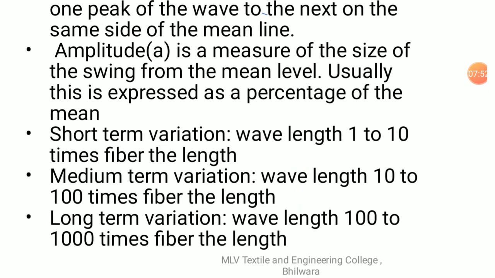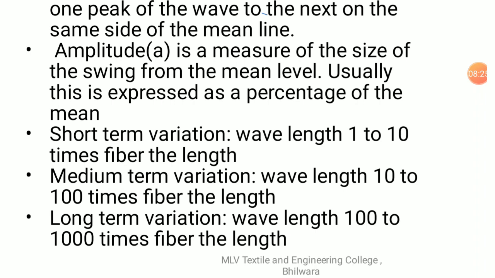Similarly, for medium-term periodic variations, the value of lambda lies between 10 to 100 times the mean fiber length. If you have taken a 44 mm length, then 10 to 100 times means 44 centimeters to 440 centimeters.